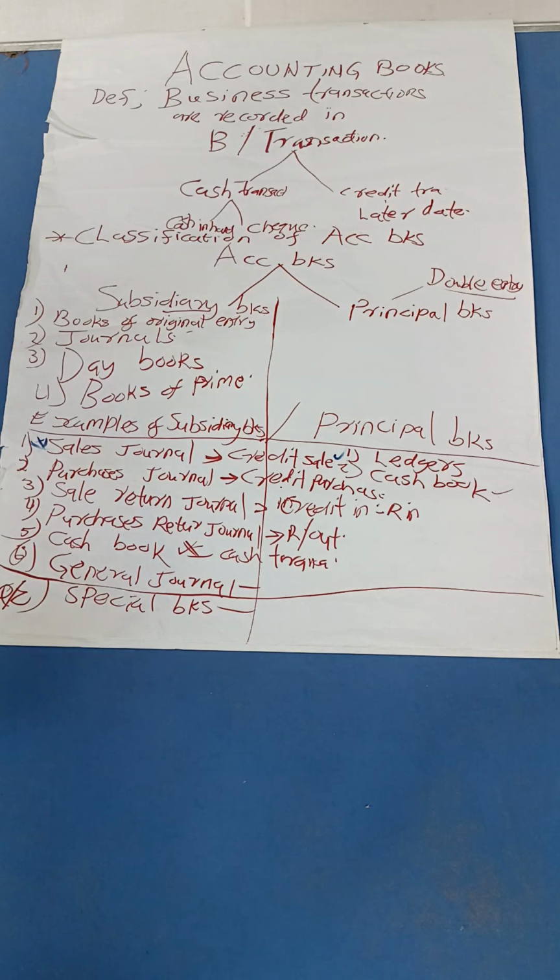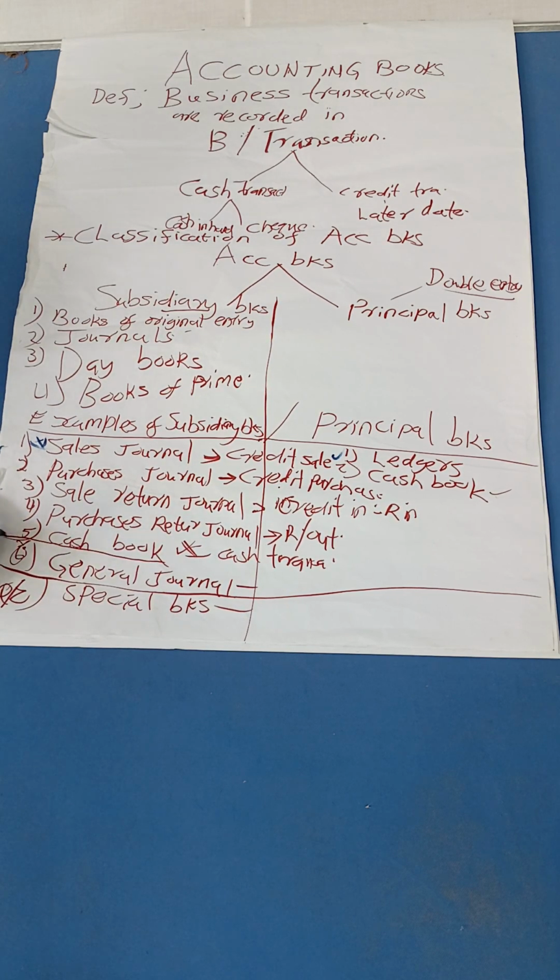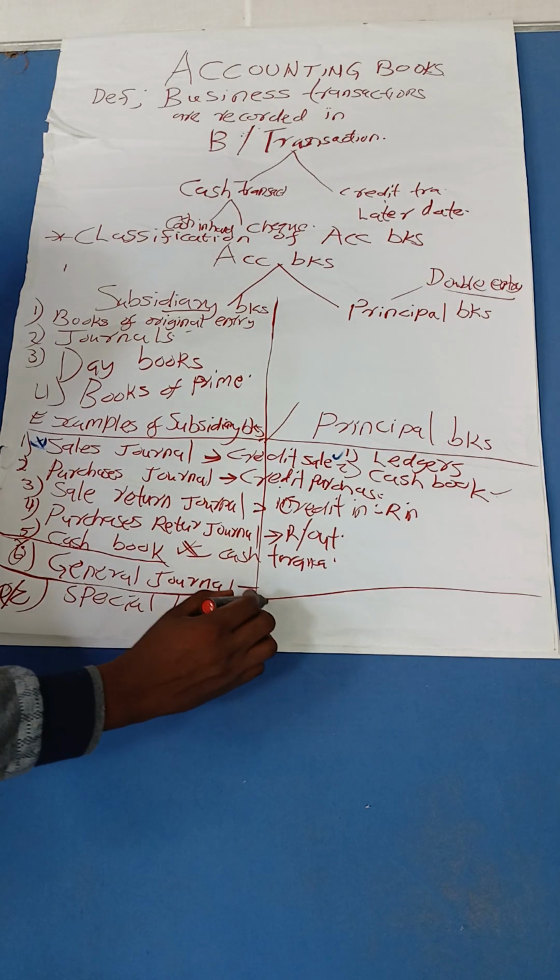If we say so, the sales journal records credit sales only. The purchases journal records credit purchases only. The sales return journal records credit sales returned to the business, return inwards. The purchases return journal records return outwards. The cash book records cash transactions. So those ones are very special. So one to five, they are very special. They perform specific tasks.